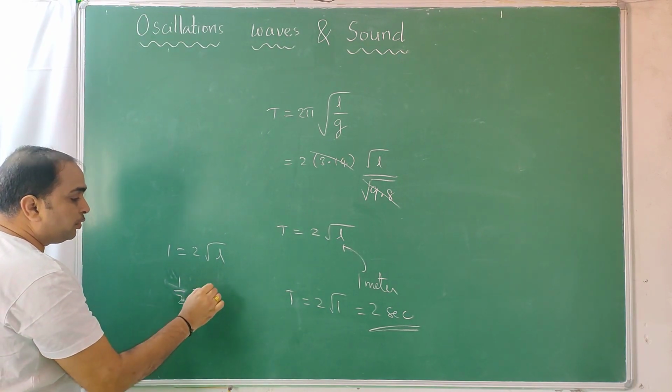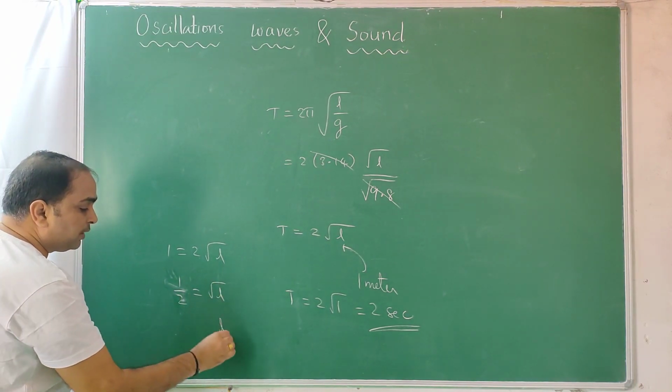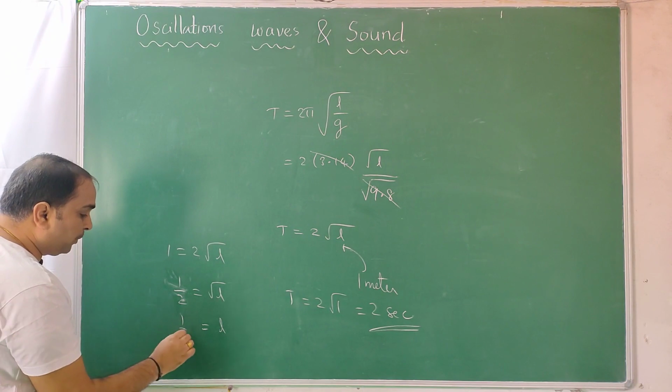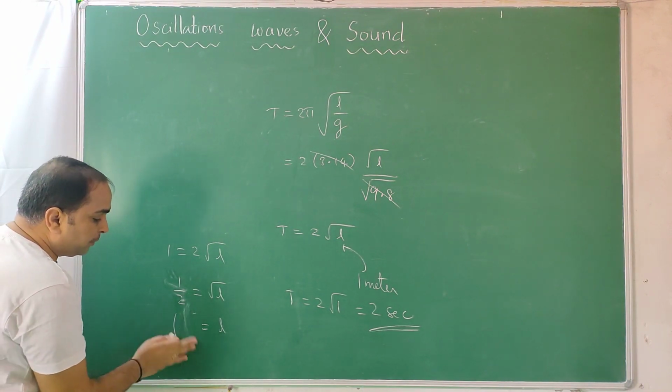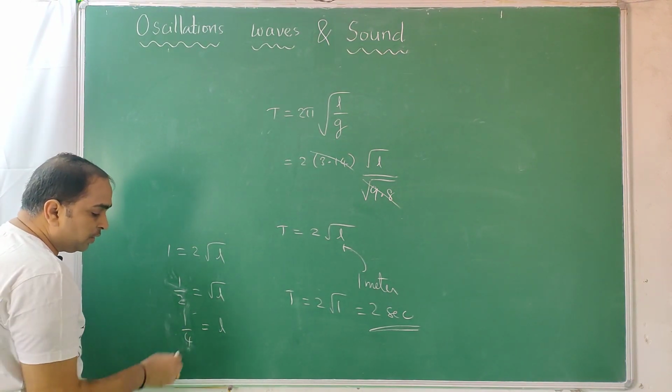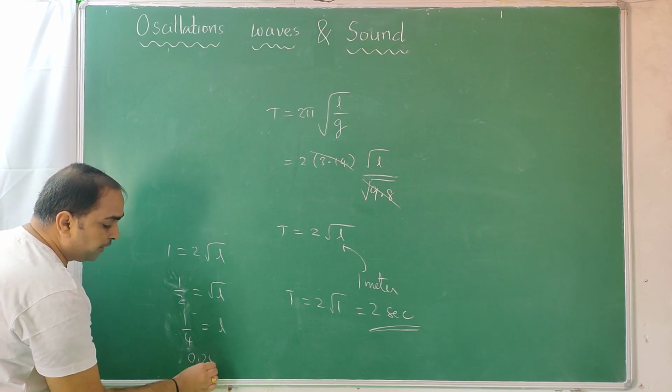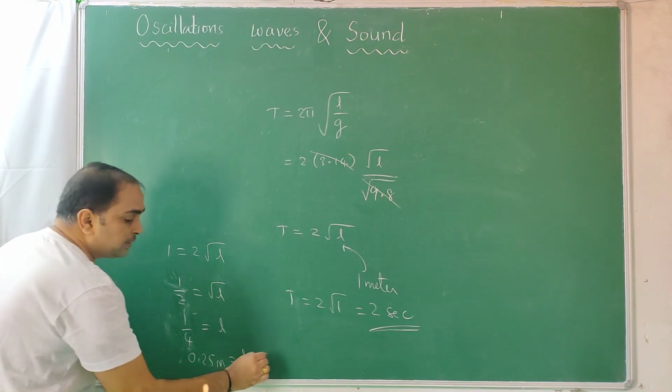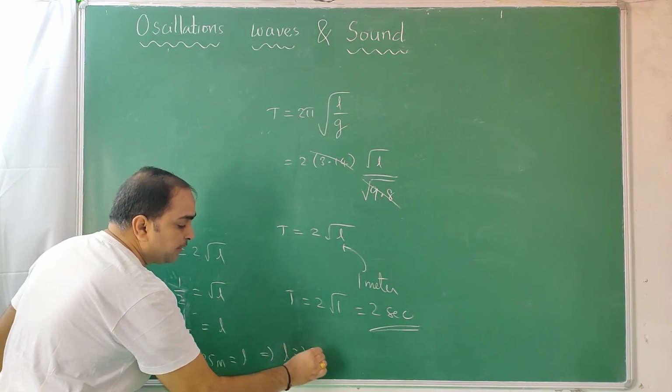Half is equal to root L. Square both sides. L is equal to 1 by 2 whole square. That is nothing but 1 by 4. 1 by 4 is nothing but 0.25 meters. That is nothing but L is equal to 25 centimeters.